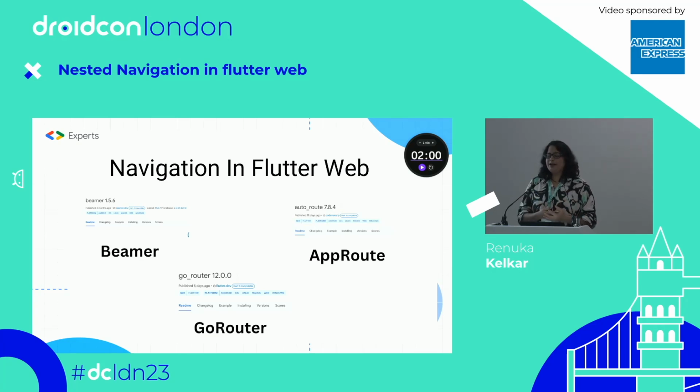So the Flutter team introduced Navigator 2, and when something new is introduced, it is a learning curve for everyone. In the Flutter community there was a buzz that Navigator 2 is very complex, we don't want to use it, and we are struggling to use it.